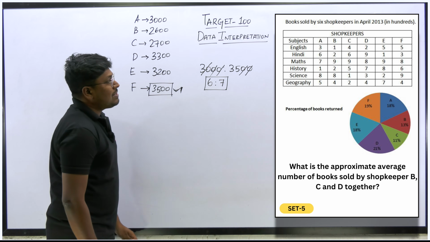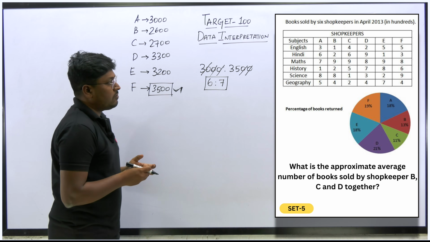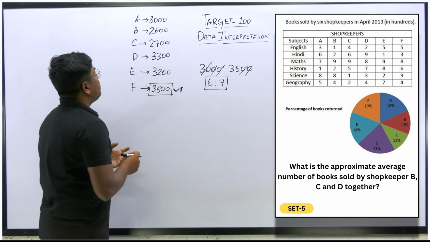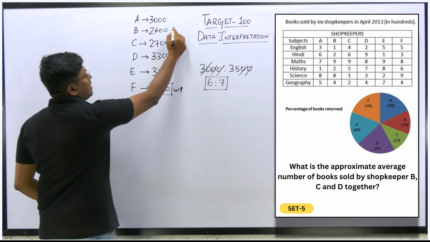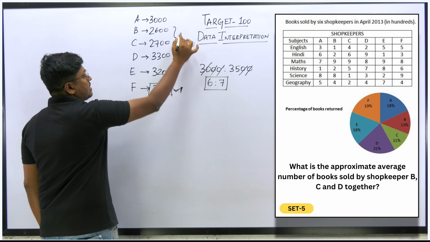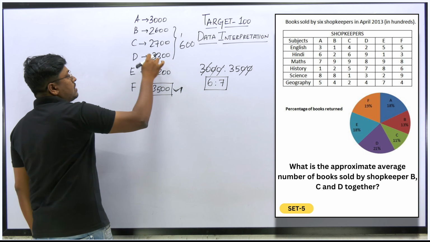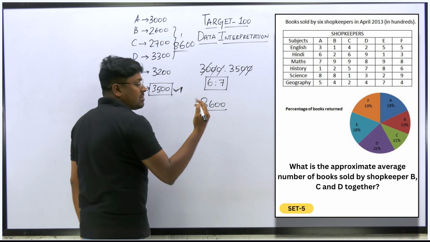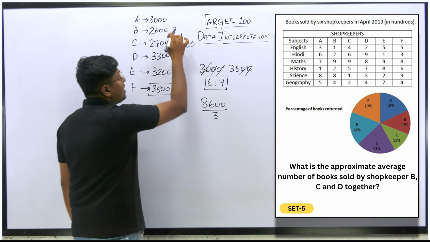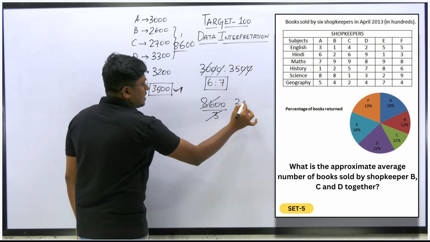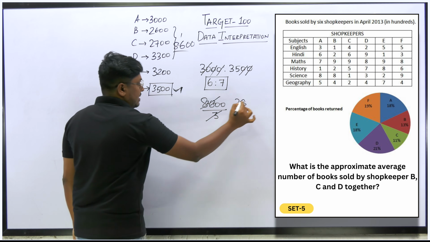Third question: what is the approximate average number of books sold by B, C, D together? B is 2600, C is 2700, D is 3300. Adding: 0, 0, 7 plus 3 is 10, 10 plus 6 is 16, remaining 1, so 4, 7 and 8. So 8600. Our target is to find the average for 3 shopkeepers, so divided by 3, right? 3 2s are 6, 8 3s are 24, 6 3s are 18.